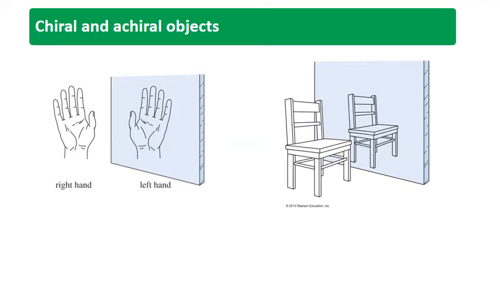Now we'll look into the chiral and achiral object. The term chiral is taken from the Greek word cheir, meaning handedness.